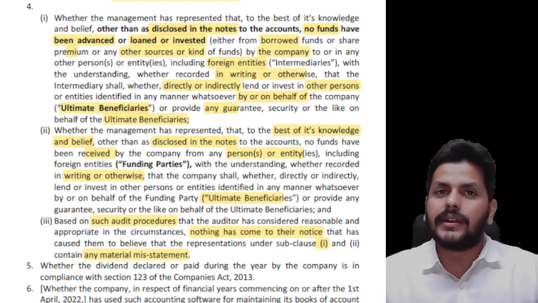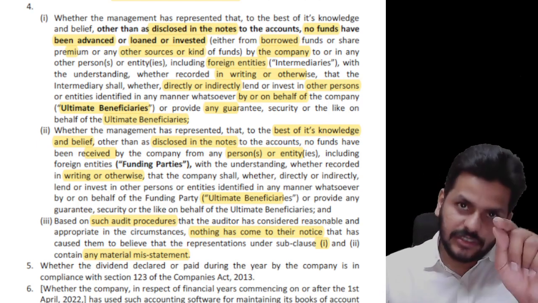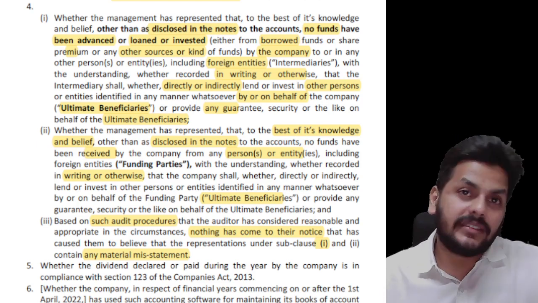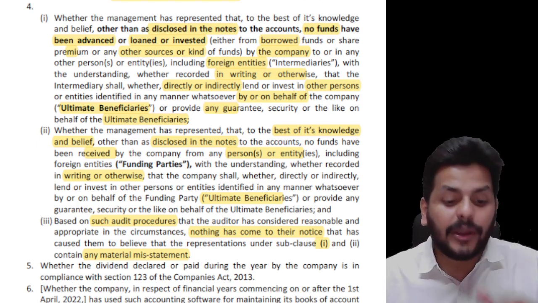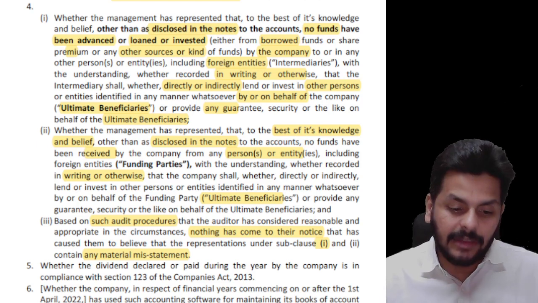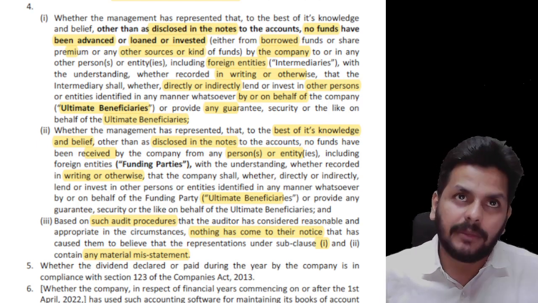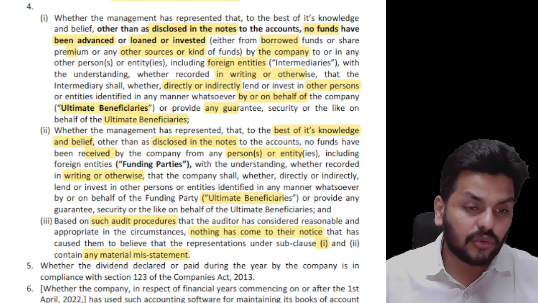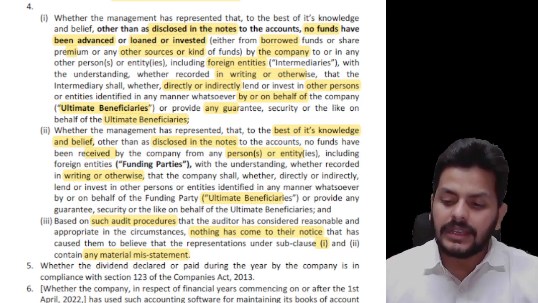So then there was one clause under 143 subsection 3, same clause J. The fourth point was whether monies were held in specified bank notes. So that point was there earlier. Then with an amendment, that point got replaced by all this. And if you as an auditor believe that there is a possibility anything under subclause 1 and subclause 2 can be there which contained a material misstatement, then you should report such things also.